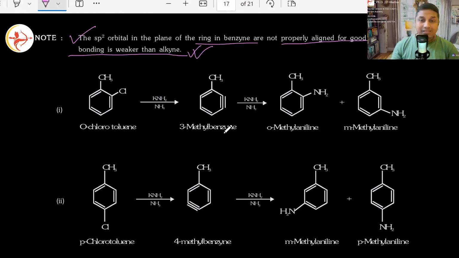Okay. So benzyne formation happened in the first stage. Elimination happened. Now addition will happen. NH2 will come and join there. Make sense? Addition happened. Correct. Now it can join at both the places, either at this end or at this end. Both are possible. So ortho methyl aniline can also form, or meta methyl aniline can also form. Nice or not? Now the question arises, sir, when it was orthochlorotoluene, here we had chlorine at the ortho position.